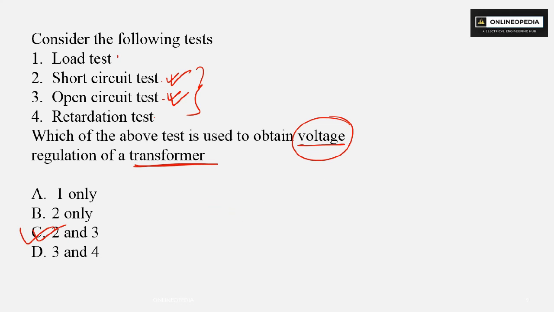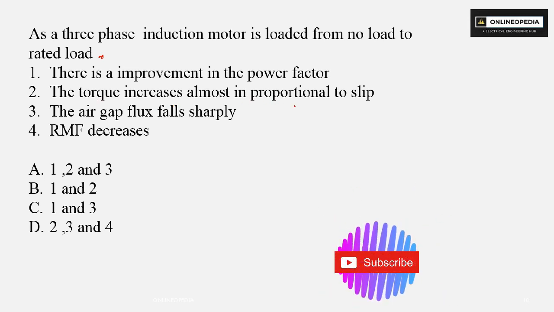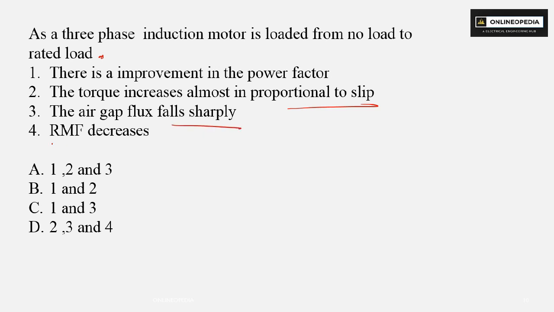Clear? Next is, as a three-phase induction motor is loaded from no load to rated load, the options are: option 1, there is an improvement in power factor. Option 2, the torque increases almost in proportion to slip. Option 3, the air gap flux falls sharply. Option 4, RMF decreases, that is rotating magnetic field decreases.